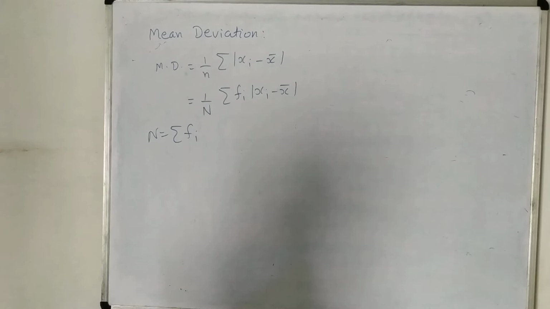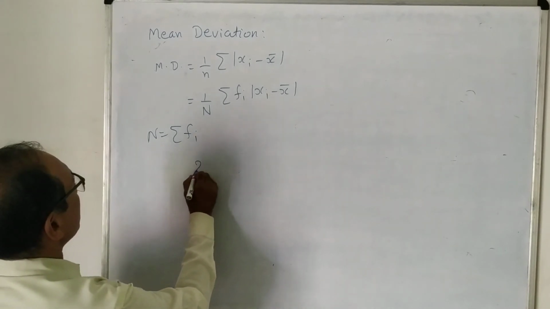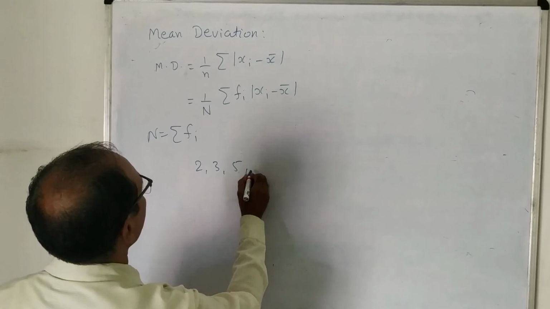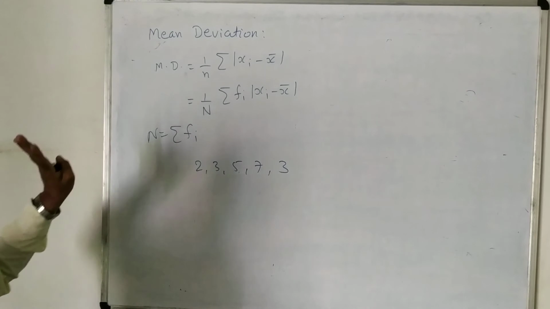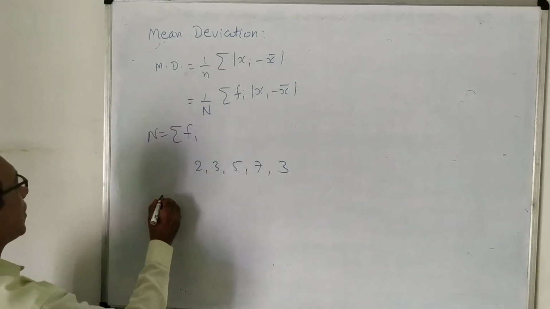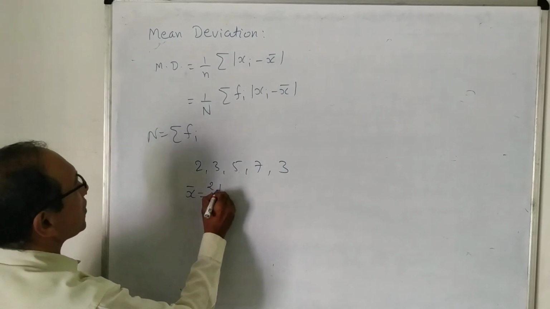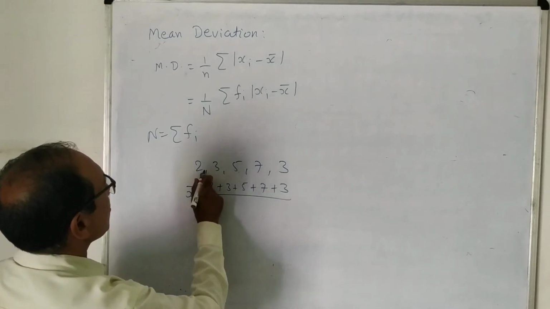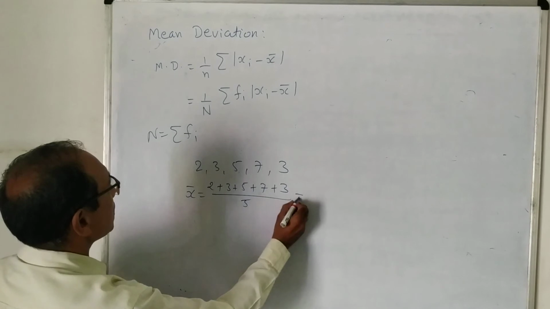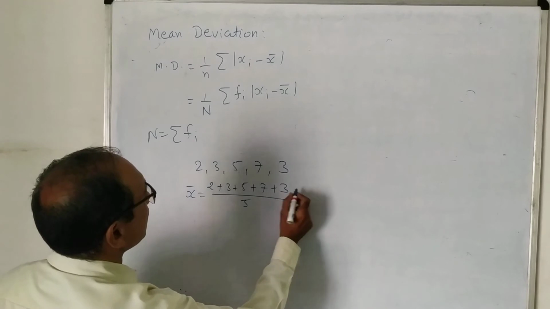So suppose we are given ungrouped data, say 2, 3, 5, 7, 3. I have considered small, simple numbers. To find the mean deviation, first of all we find x bar. X bar means the total, 2 plus 3 plus 5 plus 7 plus 3, divided by the total number of data, 1, 2, 3, 4, 5. So what is the total? 3 plus 2, 5, plus 5, 10, plus 7, 17, plus 3, 20. 20 by 5.